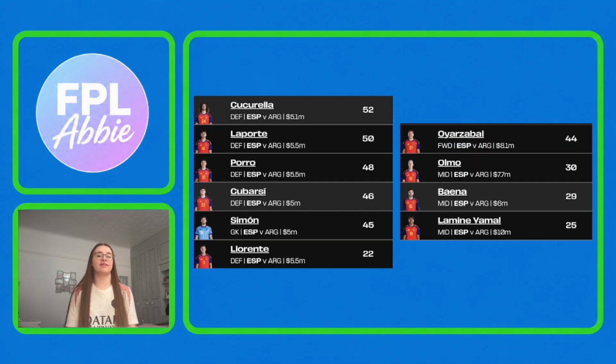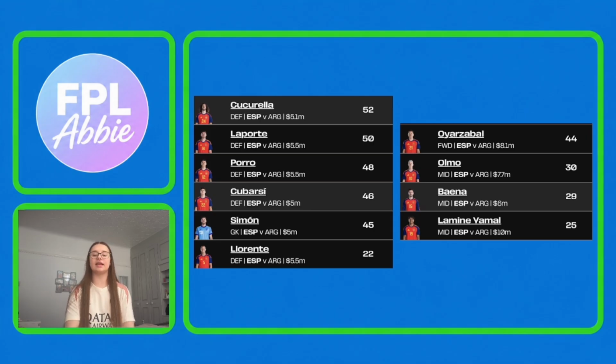Now we'll move into the teams that are in the final, and we will start off with Spain and their defensive options. So the top scoring players from Spain have been Cucurella, Laporte, Pedro Porro, Kabasi, Simon and Llorente. Since Spain has got the highest clean sheet odds for this week and they have only conceded one goal in the whole tournament, I think you're definitely going to want a few Spain defenders in your team for this week. Cucurella is definitely one I'd look to have. I think Kabasi and Simon are good options as well.